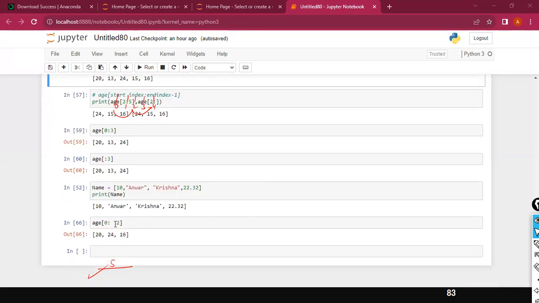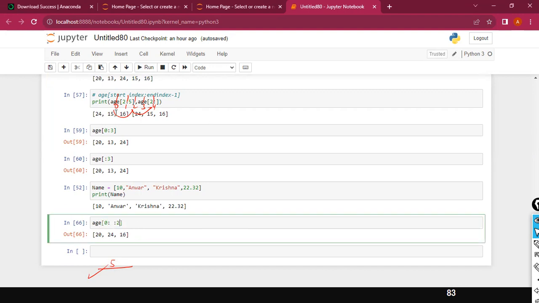This is the starting point and then the end point. You need to specify where you want to go, right? So starting point, end point, and the increment. In this case, jump: 0 to the second index point, again jump to the second position. And if you specify 3, obviously 0 to 3 it will go, and from 3 to the next one, if there is no index, it will throw an error, okay? Or whatever the values are there.